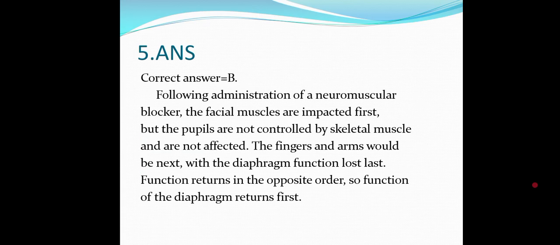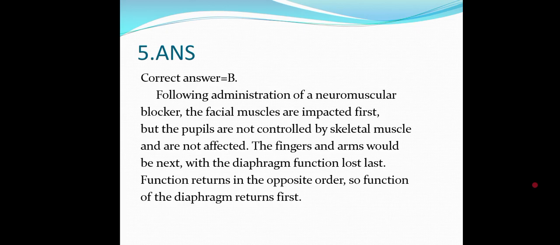Following administration of the neuromuscular blocker, the facial muscles are impacted first. But the pupils are not controlled by skeletal muscles and are not affected, because the iris is made up of circular and radial smooth muscle fibers. The fingers and arms would be next, with the diaphragm last.